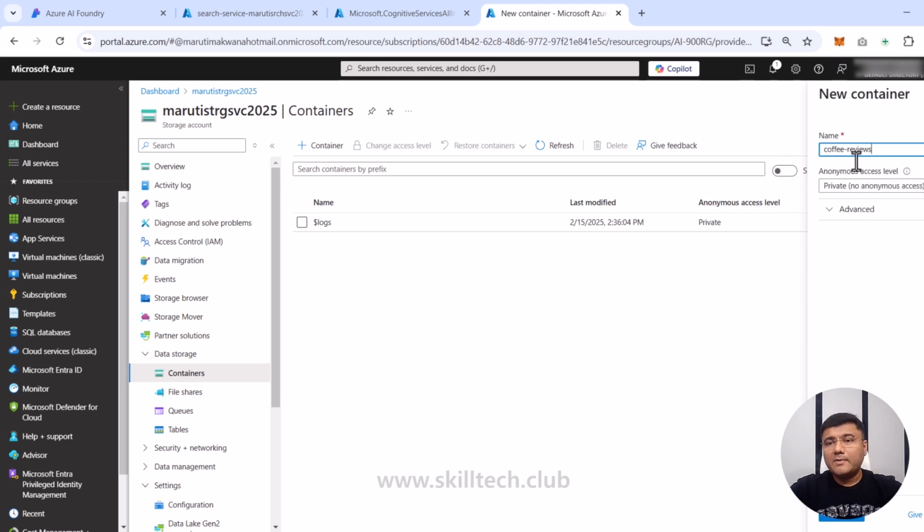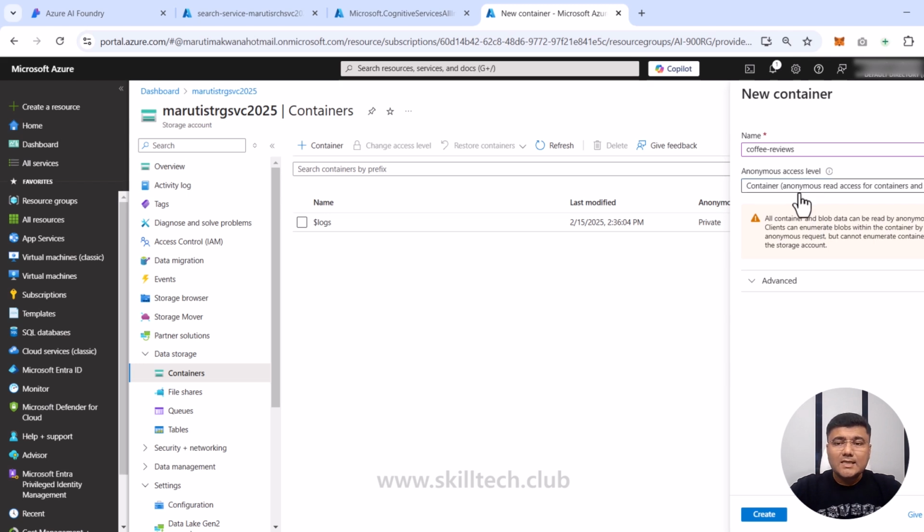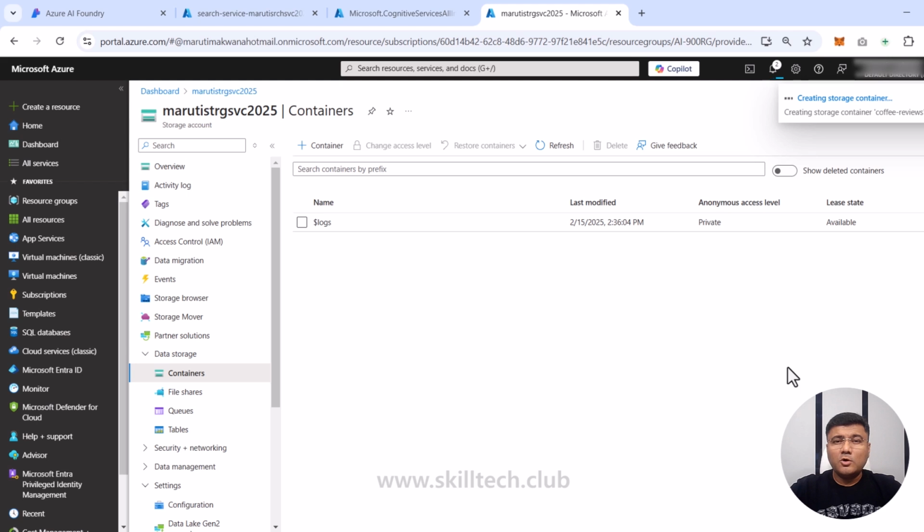And I think this time I can not only give the name, I can also change the anonymous access level to container. Remember, the container access level is very similar to public access. So any file which is available inside this will be accessible through the public URL. As of now, I do not want to take care of role-based access control or some other policy management for accessing this data. That's the reason I'm just keeping it at container level.